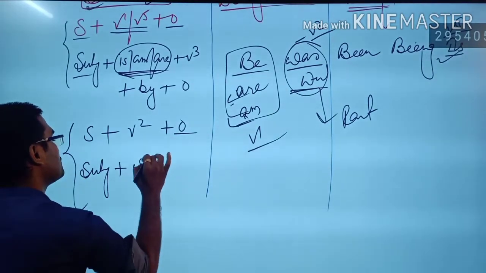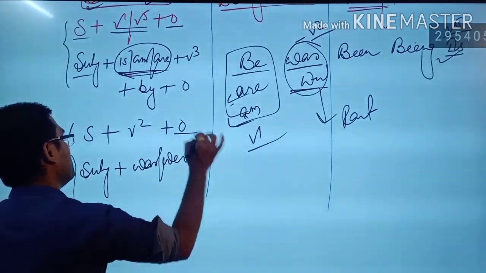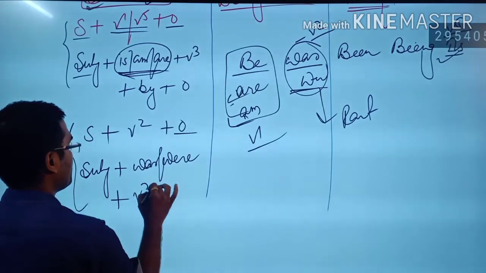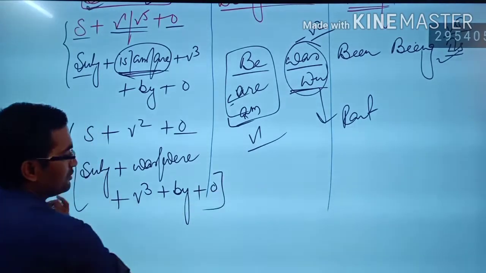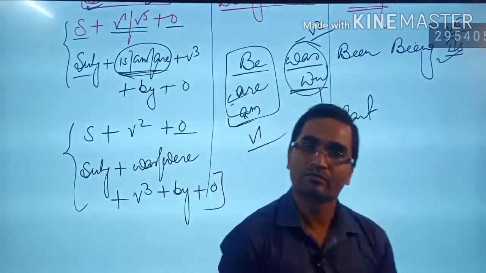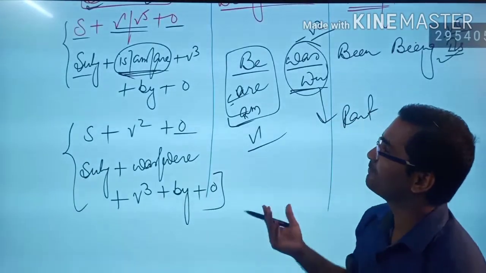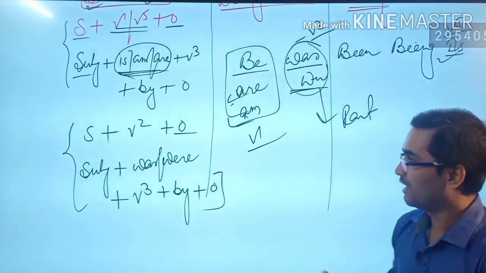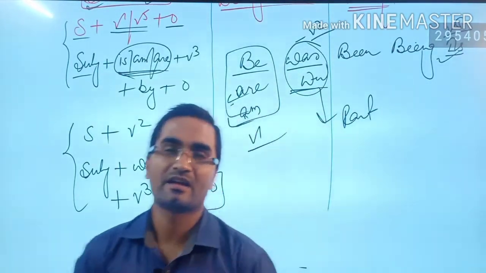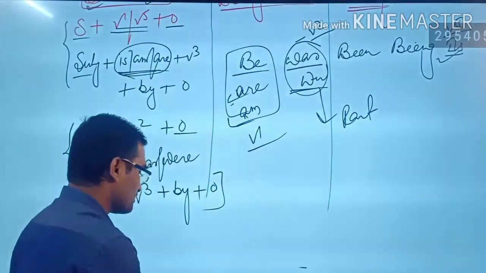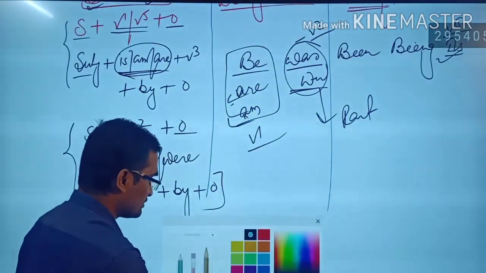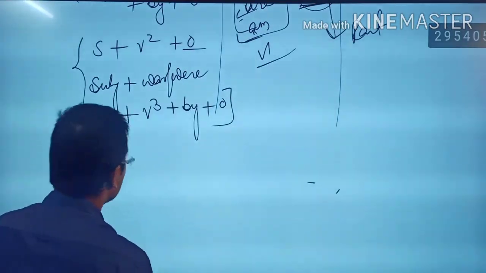Then after, use was, were, verb 3, by plus subject into object. Done. So we can make sentences in this manner, and you can change active to passive sentences very easily. Let's have one more sentence now, one more sentence here.